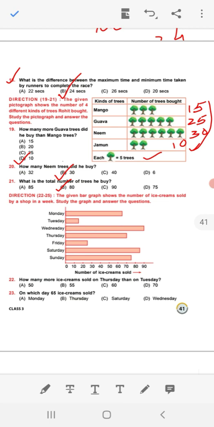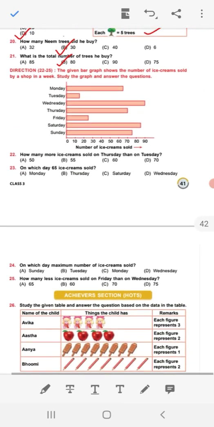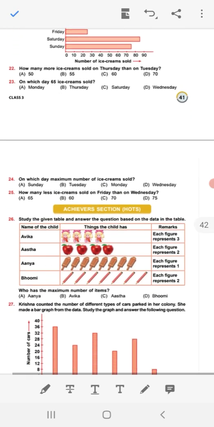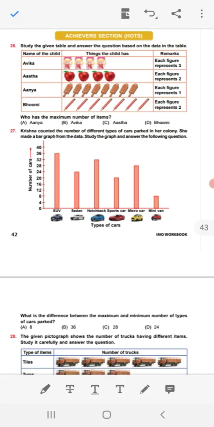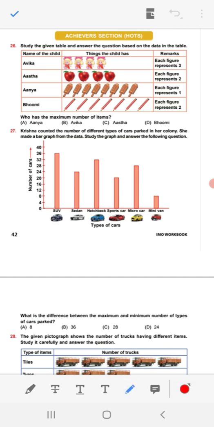So this completes up to 21. Similar type of bar graph question is there from 22 to 25, and then let me pass to achievers section, hot section. Question number 26. Study the given table and answer the question based on the data in the given table. Name of the children given here, and things the child has, that is also represented by the pictograph. Given remark: each figure represents 3.